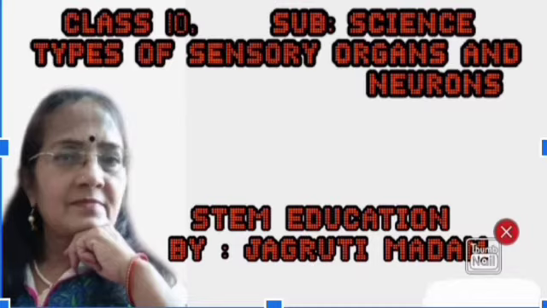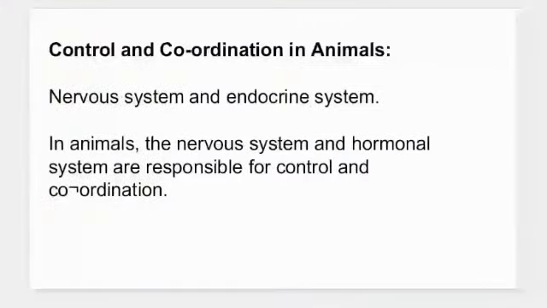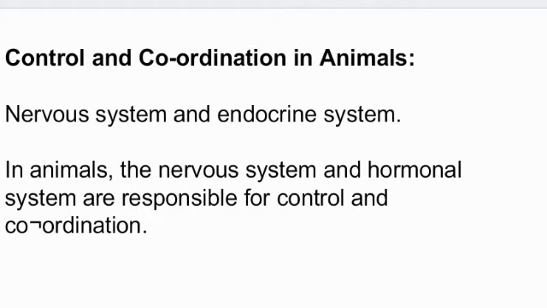Again I am back over here with the science subject from class 10, where you have the chapter Control and Coordination. Students, for this chapter, first you should have a basic understanding of the sensory organs and the neuron. These sensory organs and neurons are the basic structure, the basic unit, which helps the body control, and the different organs have to be coordinated.